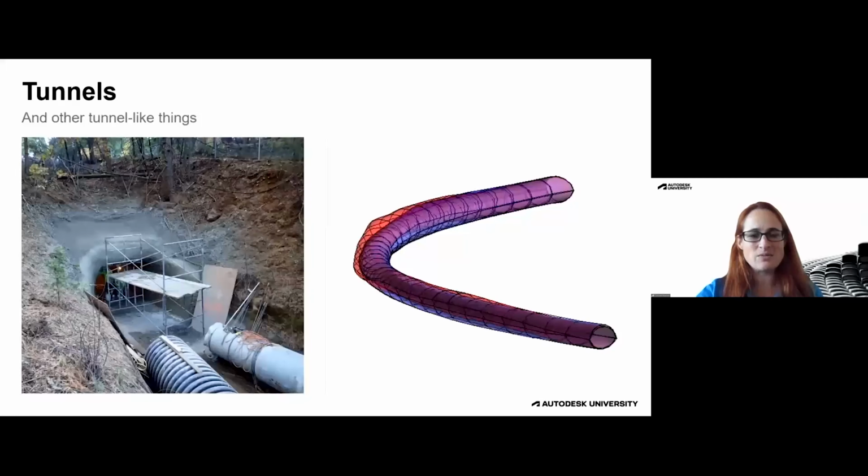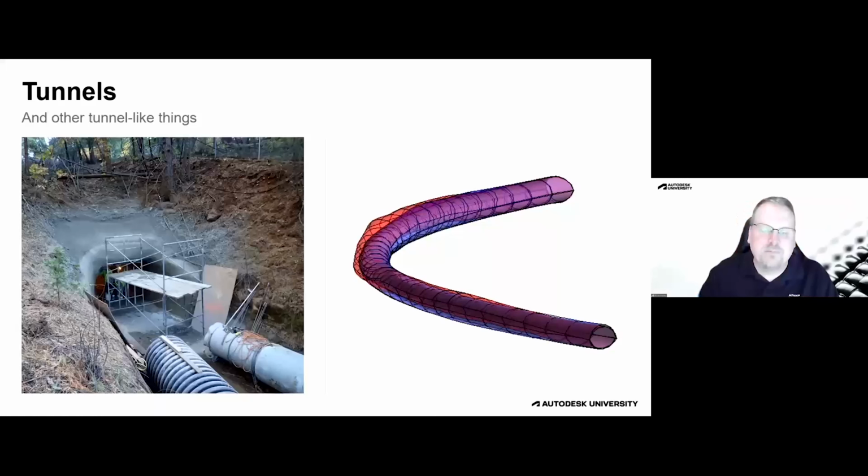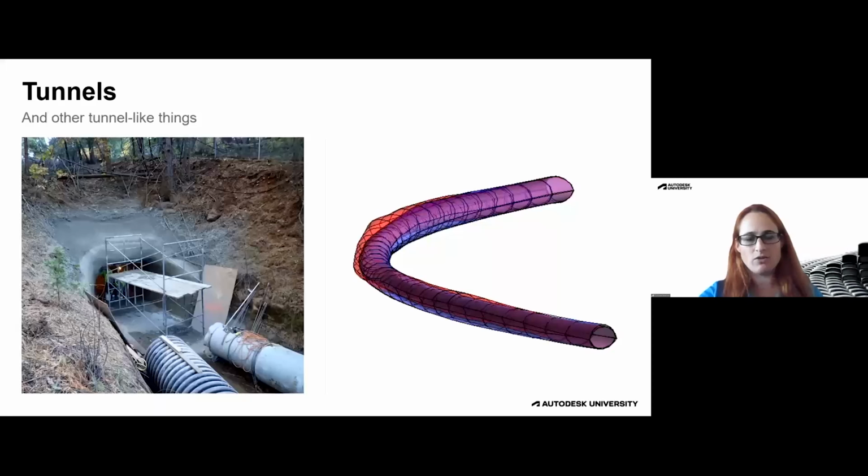Okay, so our last example, we're using the term tunnel as a catch-all. Essentially, anything that goes through another thing. I know that's a super complicated way of putting it, but the technical term. Yeah, very technical. What you're seeing on the right is an actual tunnel, but we're thinking of things like irrigation channels, pipelines, aqueducts. Those sorts of things are a gray area. So depending on the scope, we can and have used both software.